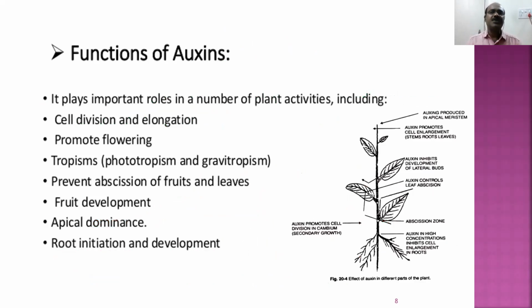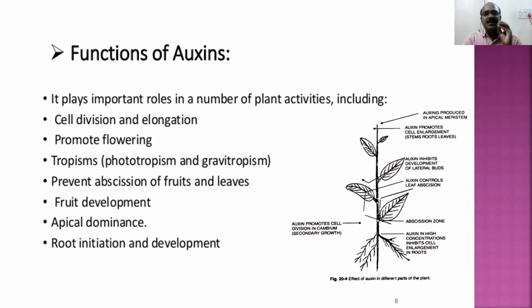So what are the functions of auxin? As I told, each plant growth regulator has a specific function to perform. That specific function helps the plants to grow and develop. Without these plant growth regulators, plants cannot grow and cannot develop. Among them, the first one is auxin. It plays an important role in a number of activities. Each plant growth regulator plays an important role in many activities, not a single activity. So what does it do?